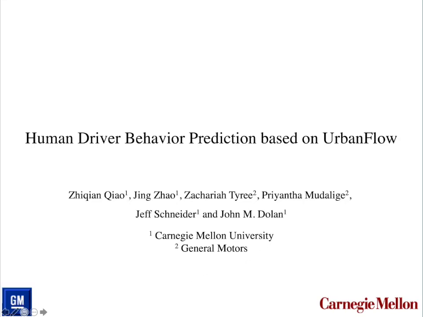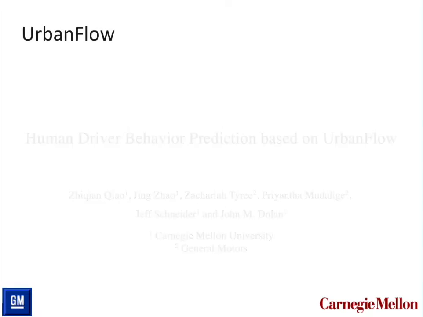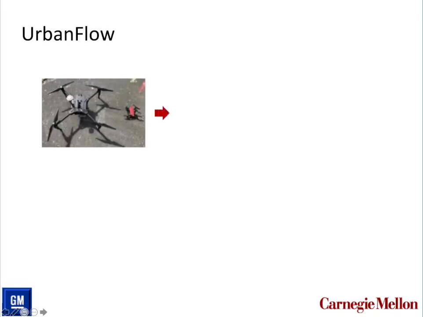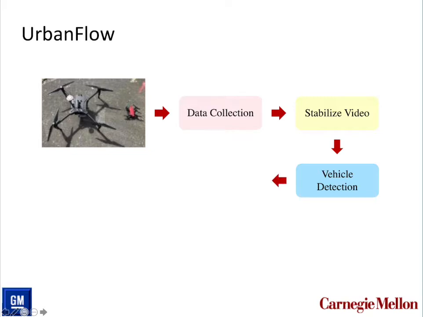This work is about human driver behavior prediction based on UrbanFlow. The UrbanFlow system first uses a drone to collect the traffic data, then stabilizes the video. After that, it detects the vehicles in each frame.